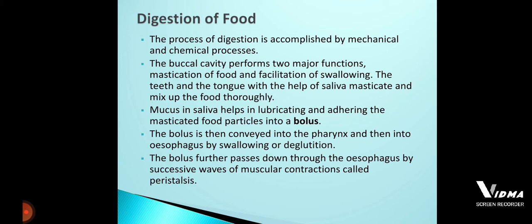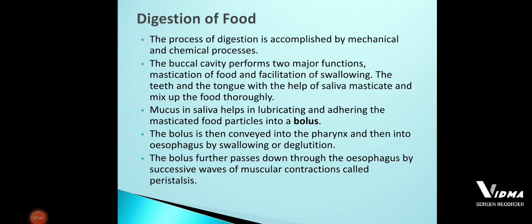The bolus which gets mixed with the gastric juice is called the chyme.